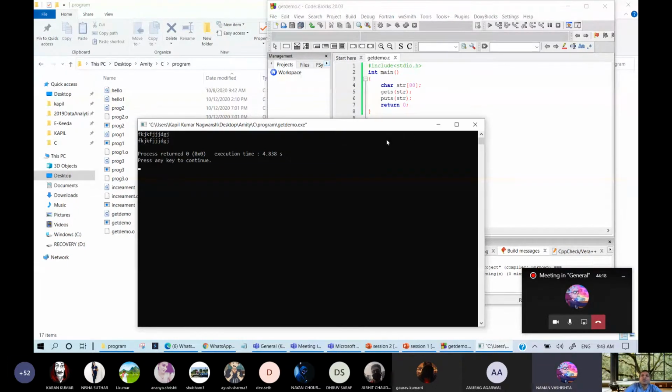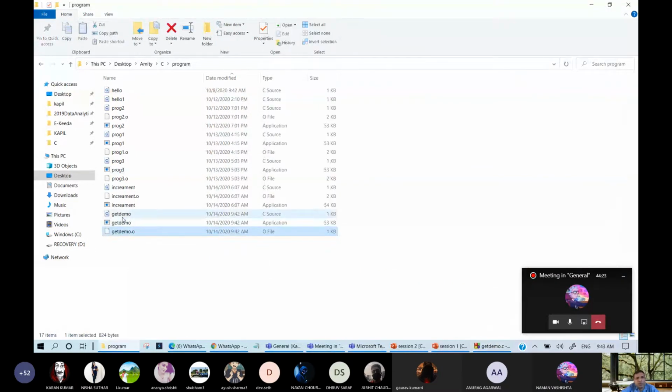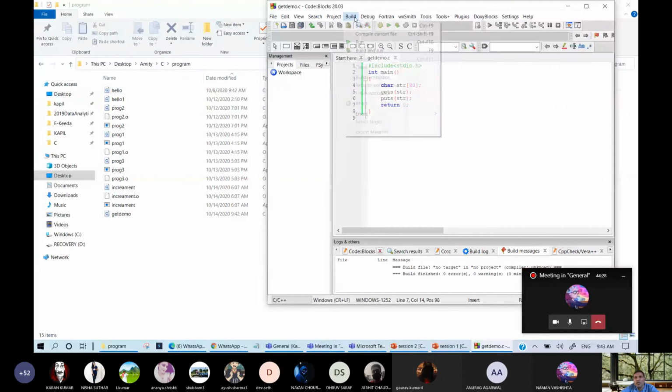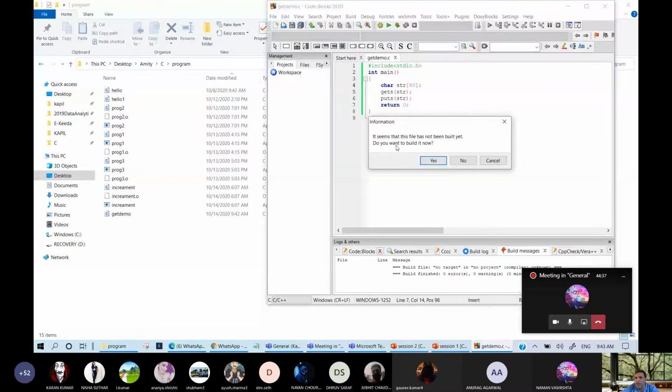Suppose I show you only run. I am deleting these two files. So here we have build, run, build and run, and compile current file. Let us see the same thing. If I run, nothing will happen. It says the file has not been built yet. Do you want to build? Build means it will check the object file and link the library as well as the exe file. So this will build the file.